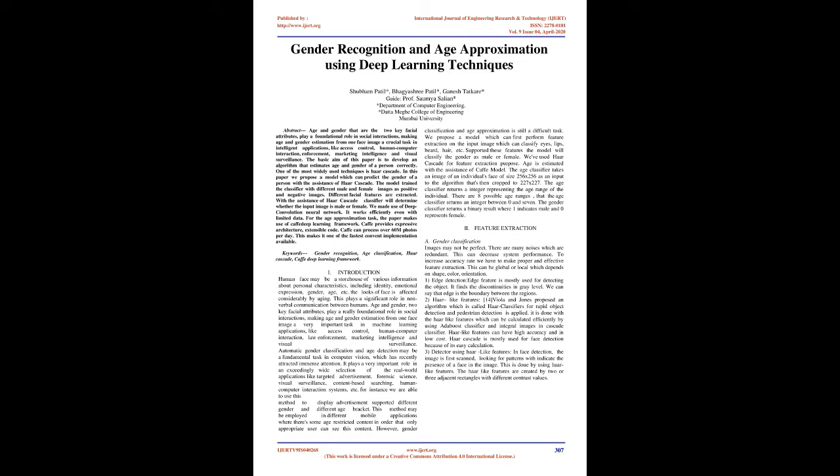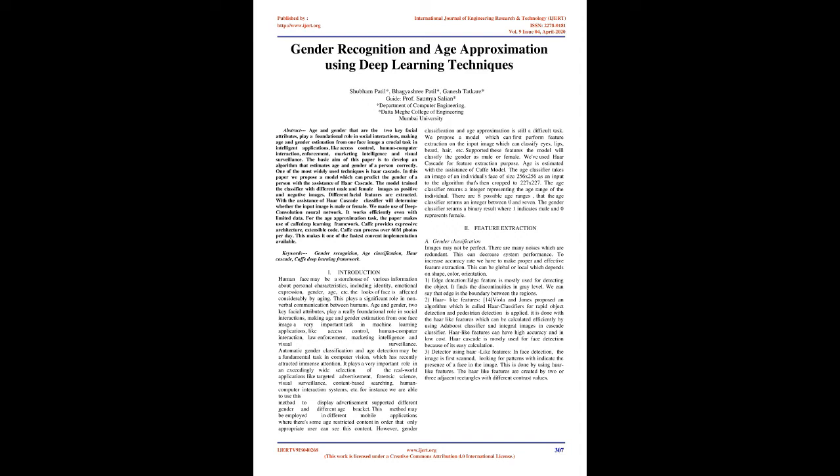We propose a model which will first perform feature extraction on the input image, which will classify eyes, lips, beard, hair, etc. Supported these features, the model will classify the gender as male or female. We've used Haar Cascade for feature extraction purposes. Age is estimated with the assistance of the Caffe model.